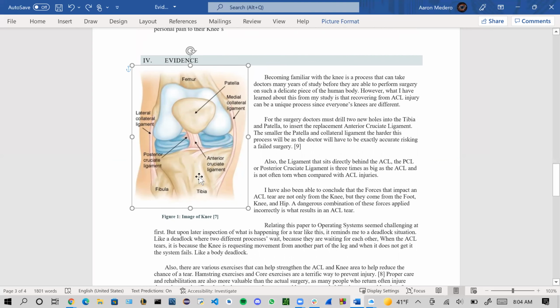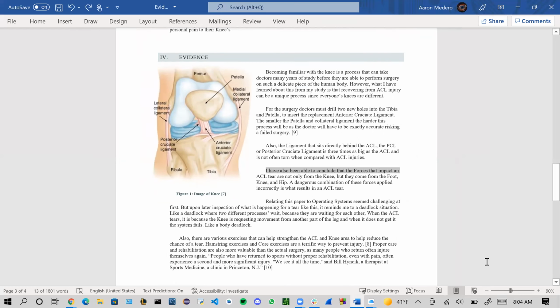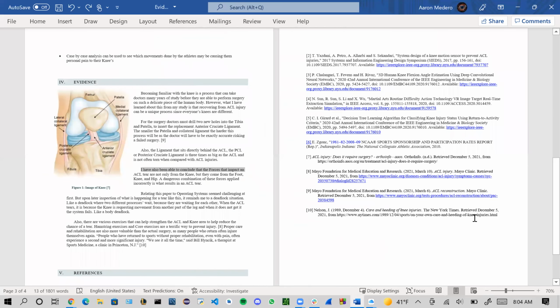So of course, off the surface, this doesn't really seem like an operating systems paper, but finding a way seemed pretty challenging. And I can tell from a lot of my reviews that it was kind of split 50-50. Either people love the topic or they just didn't see how this related. Well, to me, an operating system can extend to more than just a computer. Learning about how computers function can translate into our own bodies as well.